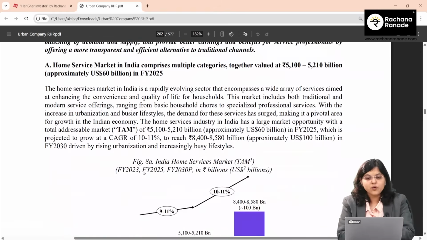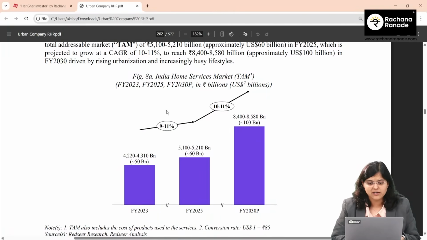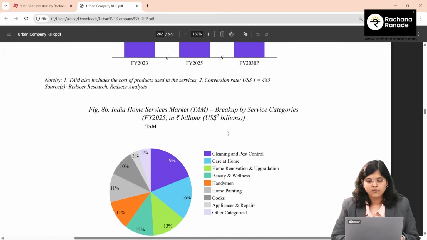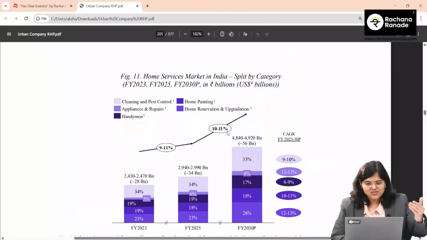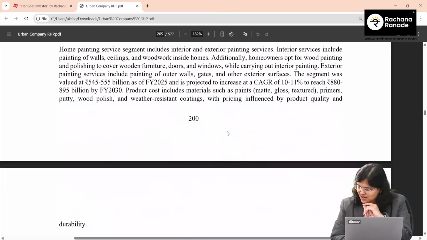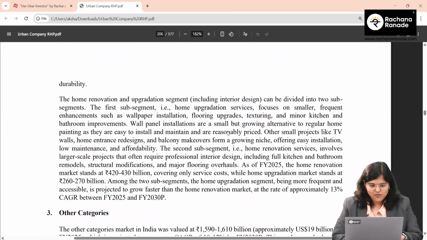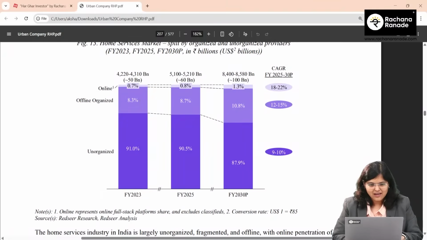So all these points tell us that at the overall industry level, this overall industry of home services market, see, look at the TAM. TAM is also increasing. I can just go on and on about industry analysis, but one point that I would definitely want to share with you all is in figure number 13, which I have also pointed out just some time ago.